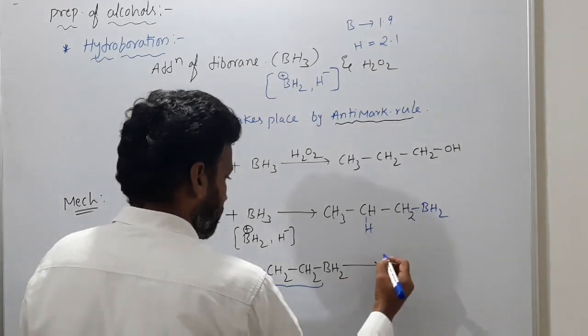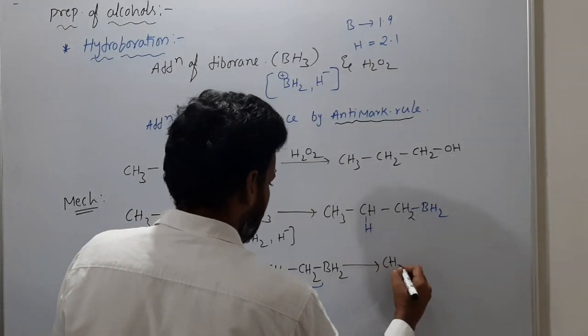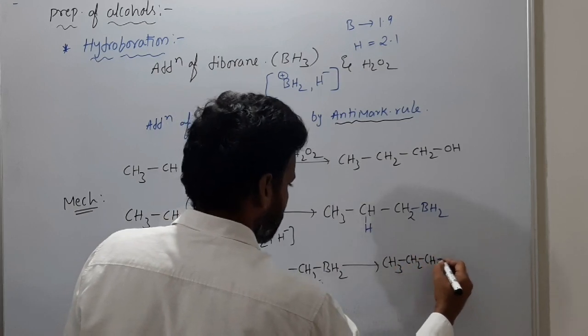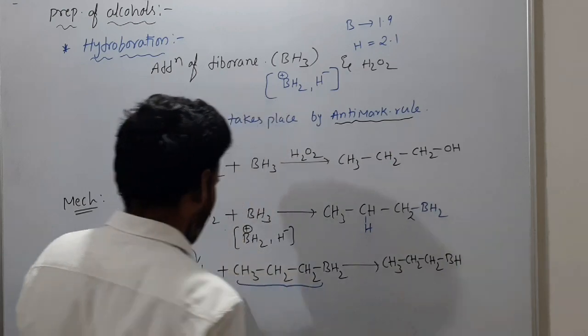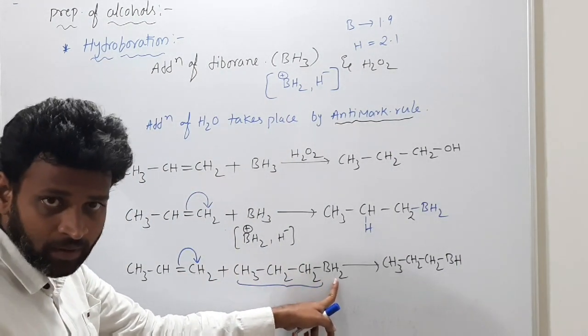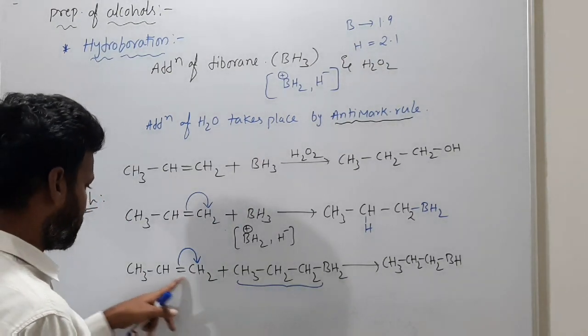Certainly, what is the product now? CH3 CH2 CH2 BH, and H minus from boron will add on this. Certainly what happens to this one?